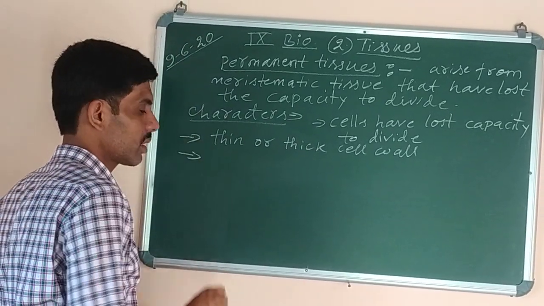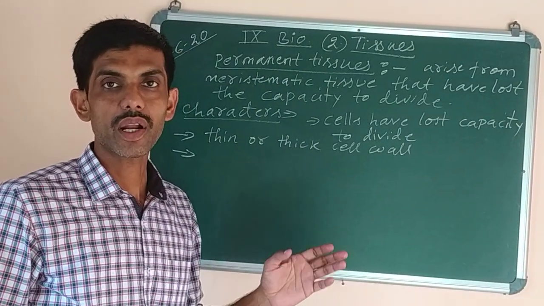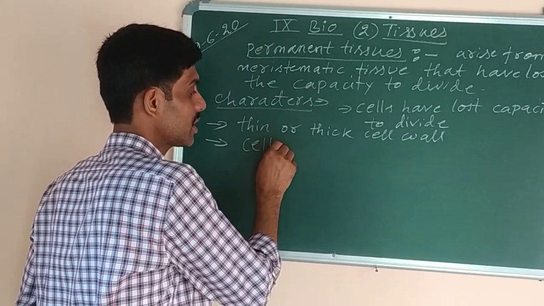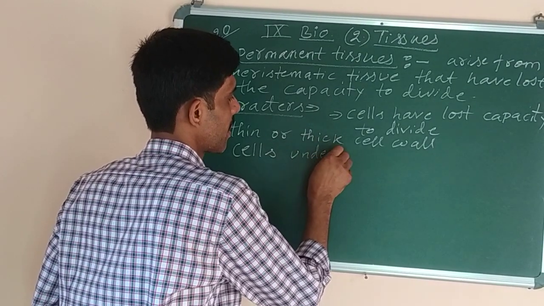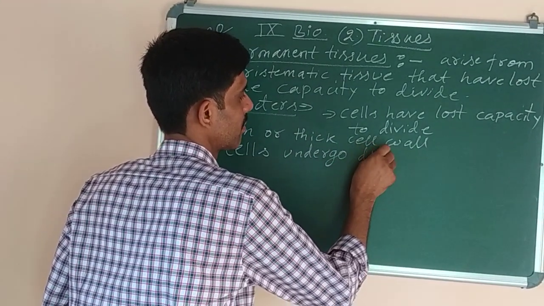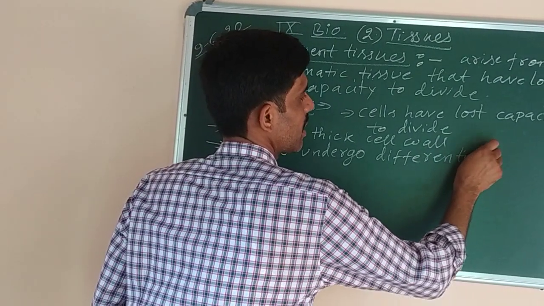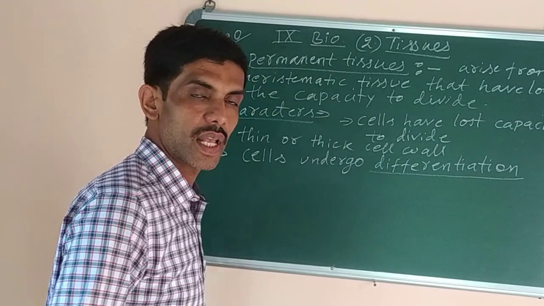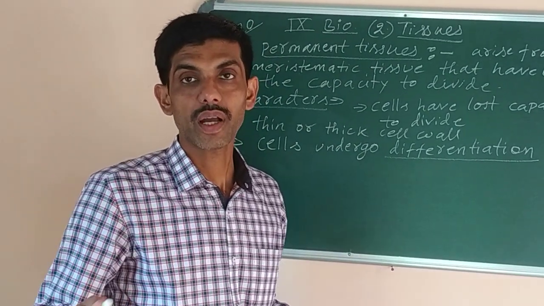Number 3, or the third characteristic of permanent tissue: cells undergo differentiation. What is the meaning of differentiation is very important to understand. Differentiation means cells can undergo changes from the simple type to the complex type.